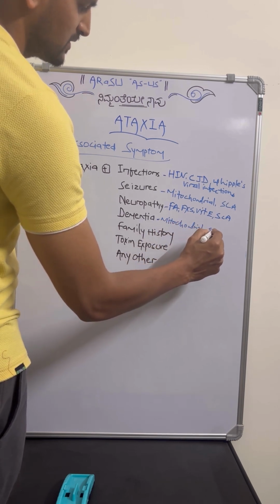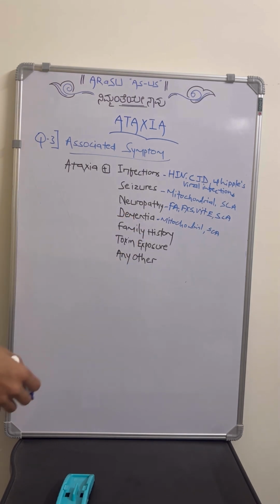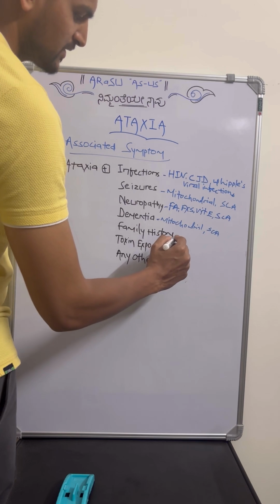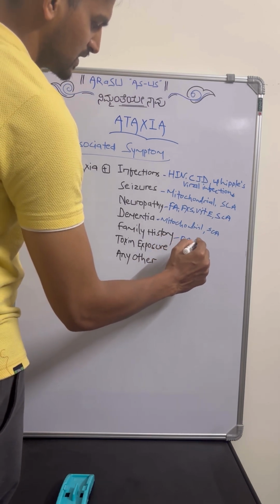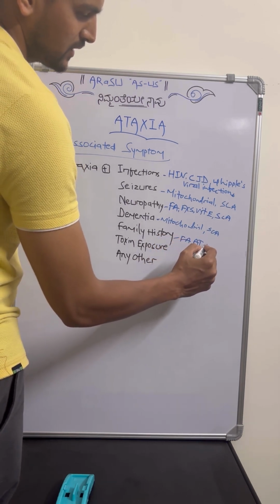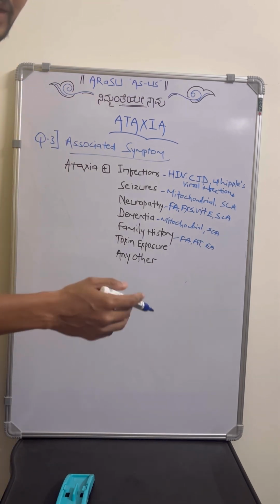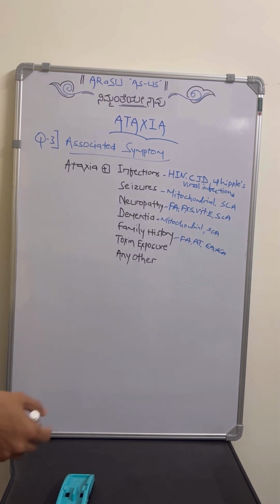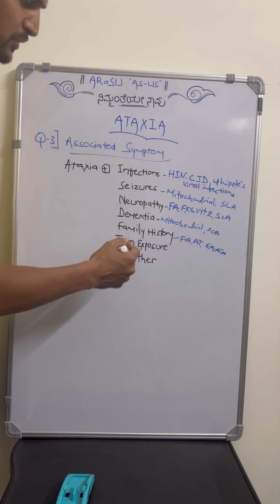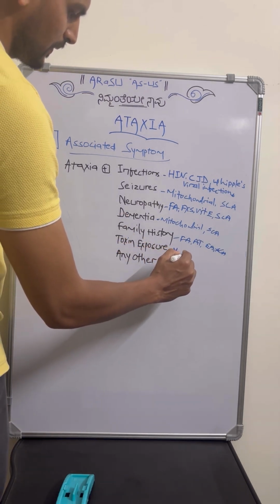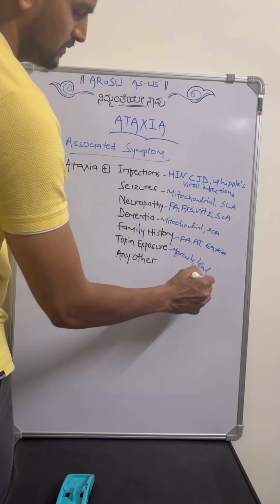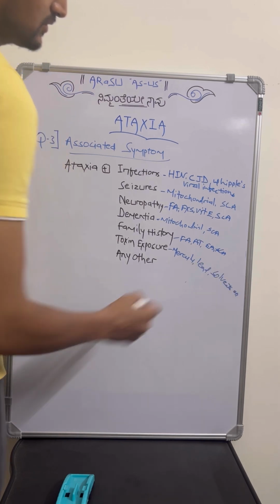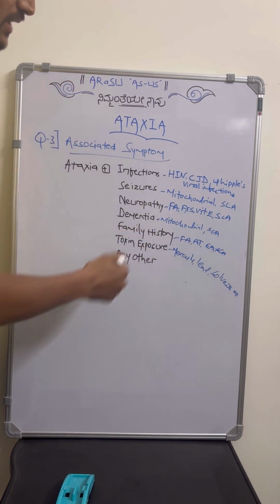Why is it important? Because again it is seen in some mitochondrial disorders and SCA. Then we have to ask for the family history, because sometimes ataxia will be hereditary. In that, mainly Friedreich's ataxia, ataxia telangiectasia, or episodic ataxia, so many things will come, and SCA also. So these are a few possibilities in case of family history. And we have to assess for toxin exposure, especially mercury, lead, or some solvents, etc. Mainly occupation related history will help in this one.